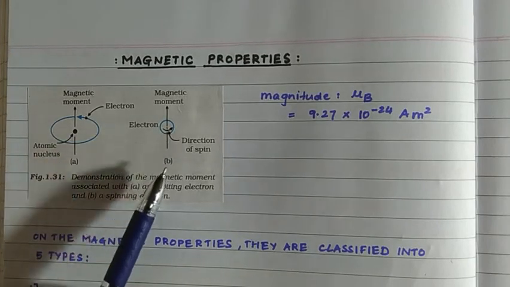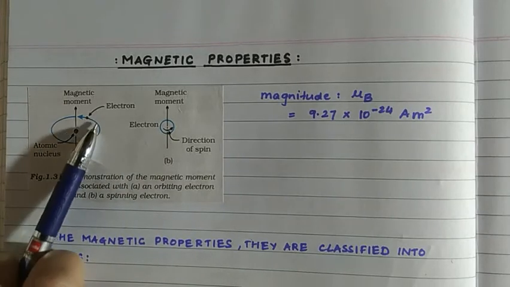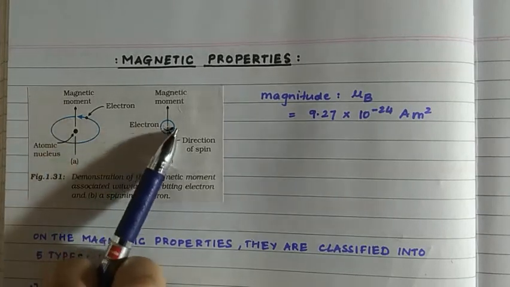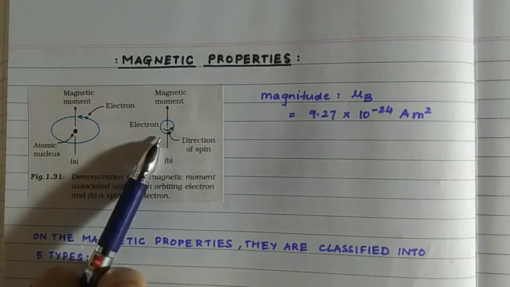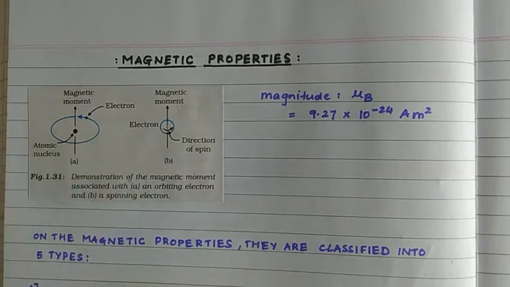This is figure B. So this is the orbital motion and this is the electron direction or the spin. Now what happens? Electron is a charged particle. It has got what type of charge? Negative charge, right?